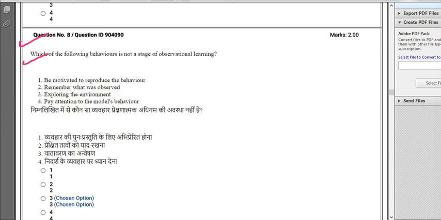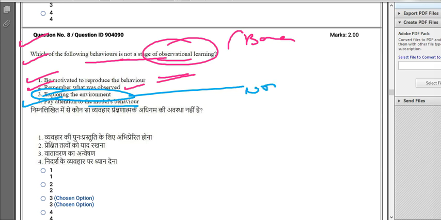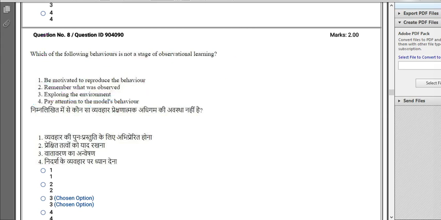Question number 8. Which of the following behaviors is not a stage of observational learning by Albert Bandura? Be motivated to reproduce the behavior, this is correct. Remember what was observed, correct. Pay attention to the model's behavior, correct. Exploring the environment was never an option apart from NTA in Bandura's case. Alright. So option number 3 is the correct answer over here. There is nothing to do with exploring the environment over here. So option number 3 is the correct answer of your question number 8. Let's move on to the next question.